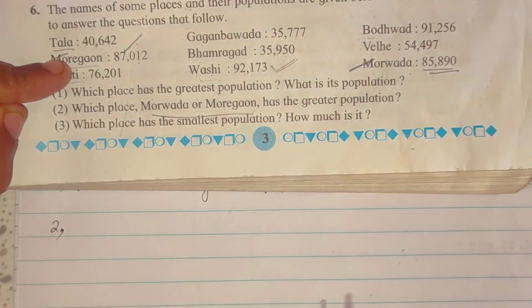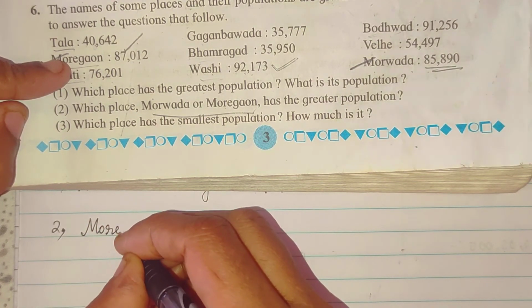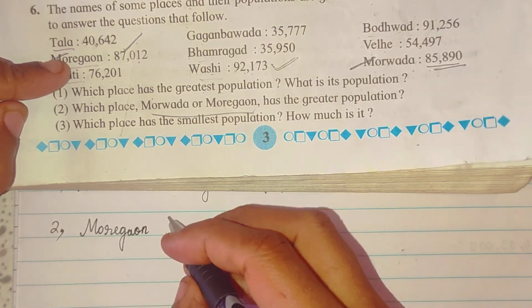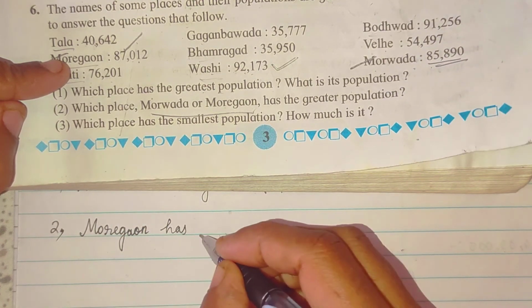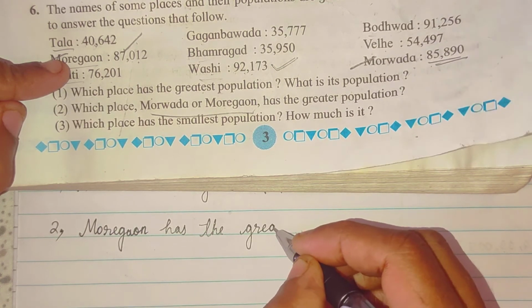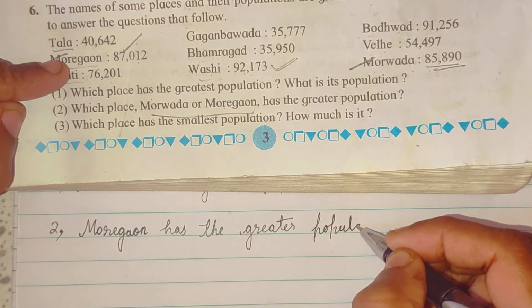So we will write Moregaon has the greater population.